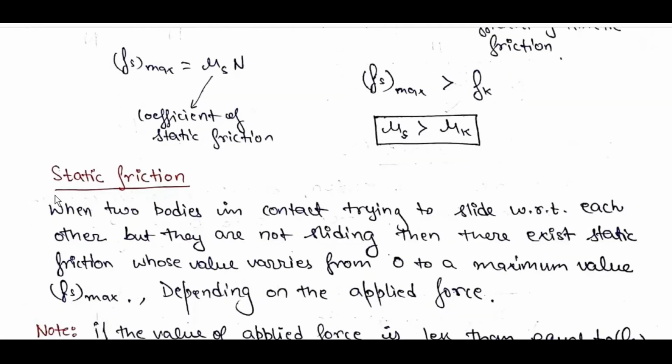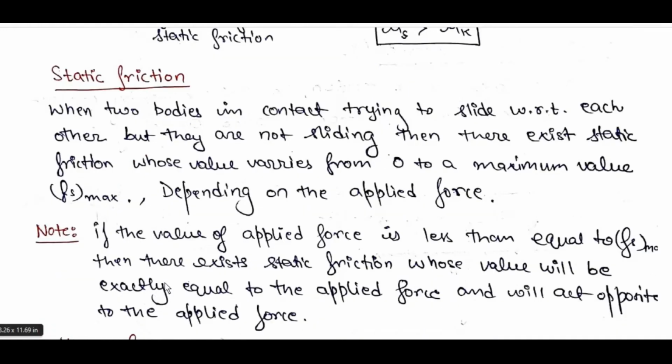Static friction: when two bodies in contact are trying to slide with respect to each other but they are not sliding, then there exists static friction whose value varies from 0 to a maximum value f_s max depending on the applied force.